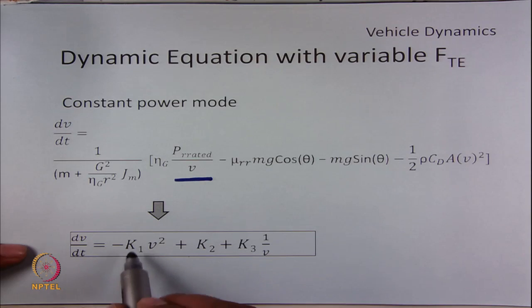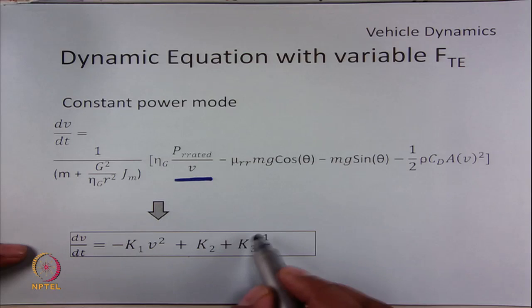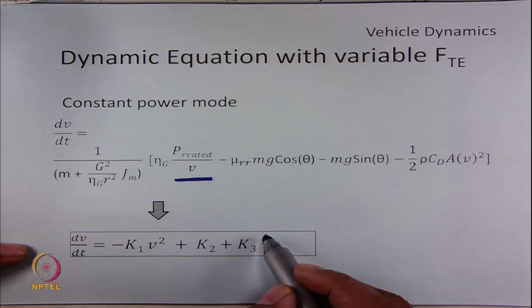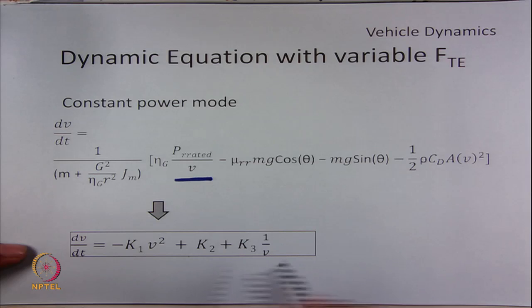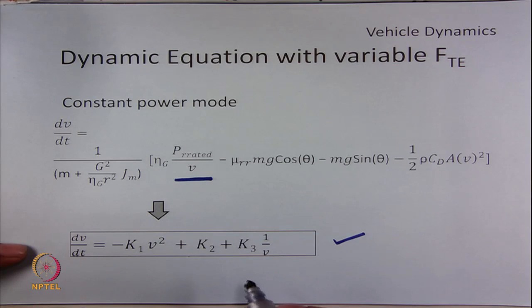K1 is the constant of the v square term, K2 is a pure constant term independent of velocity, and a new term is added now, which is K3 by v. This K3 is a constant for the 1 by v term. So, this is a more complex equation compared to constant torque mode.